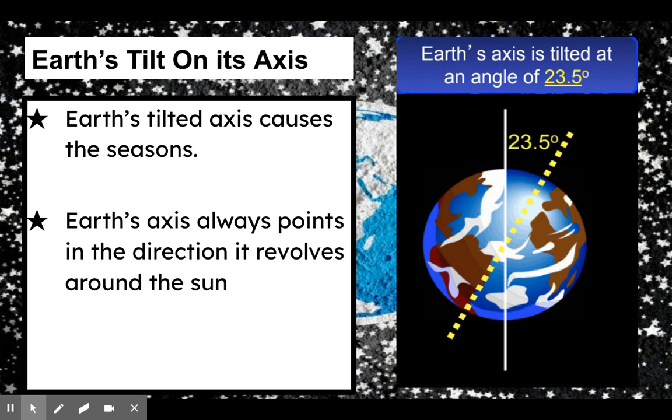Now, let's talk a little bit more about why this is responsible for seasons. The Earth is actually tilted on its axis. We know already that the Earth is tilted at a 24-degree tilt. Now, since it's tilted, the direction that the Earth revolves will always point towards the sun. So basically, what we're seeing is portions of the Earth will be hit with direct sunlight, and other portions of the Earth will be hit with indirect sunlight.